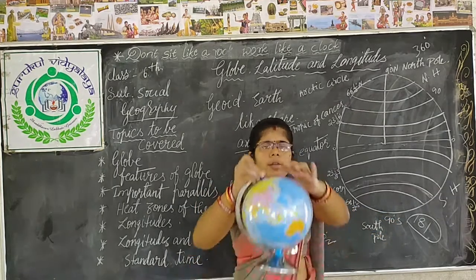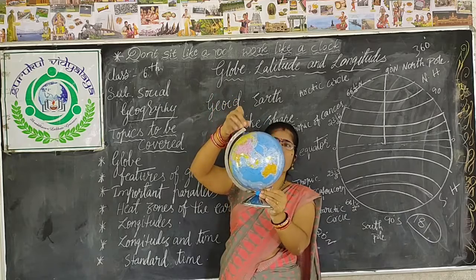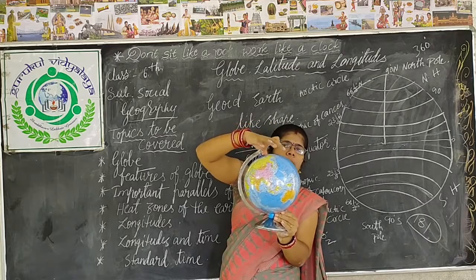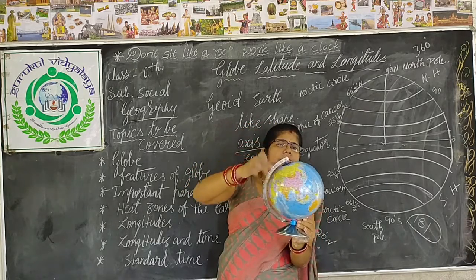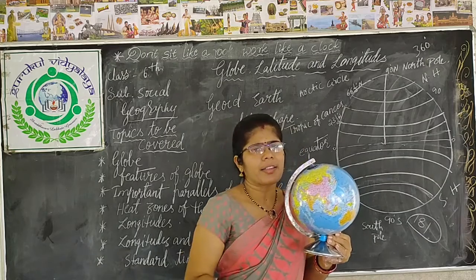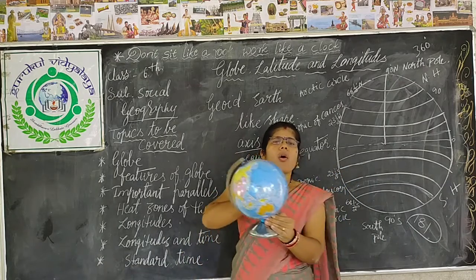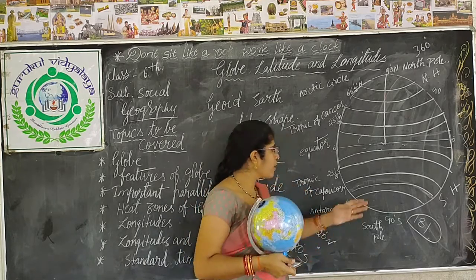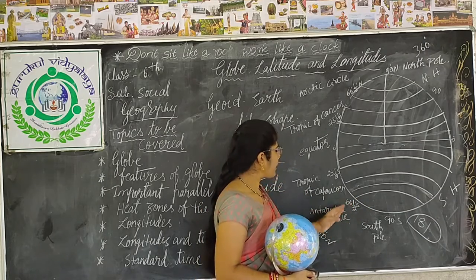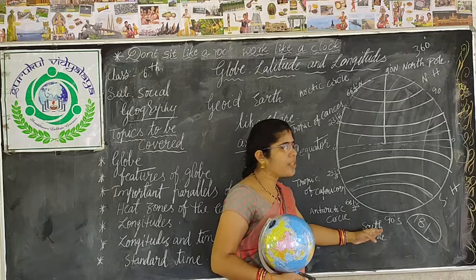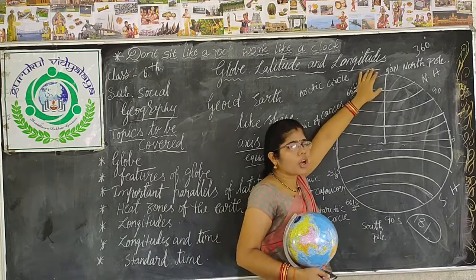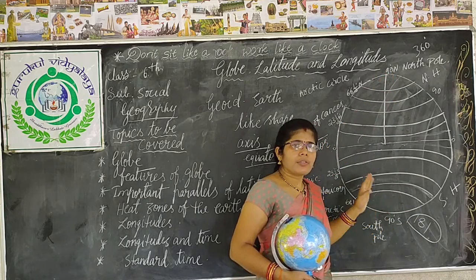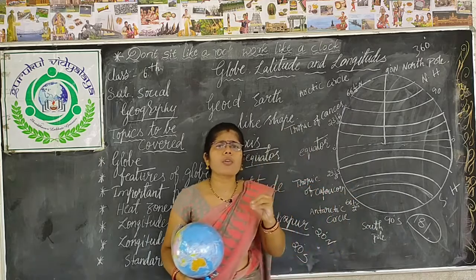When it comes to the poles, when sunlight falls here, what happens? The sunlight spreads out over a larger area. As a result, they get very few sun rays. That is the result: the polar region always has a cool climate. The polar region or the frigid zone comes under the Antarctic Circle to the South Pole in the southern hemisphere, and the Arctic Circle to the North Pole in the northern hemisphere, called the northern frigid zone and southern frigid zone. This zone always has a cool climate.